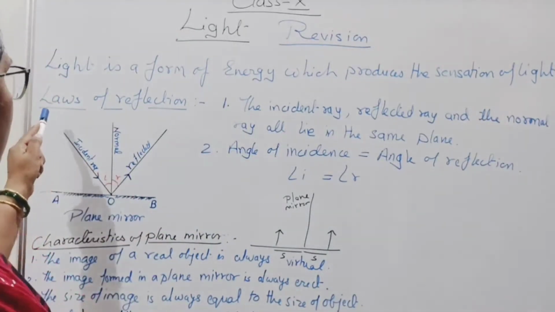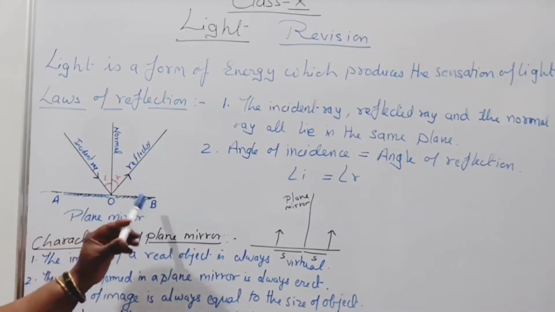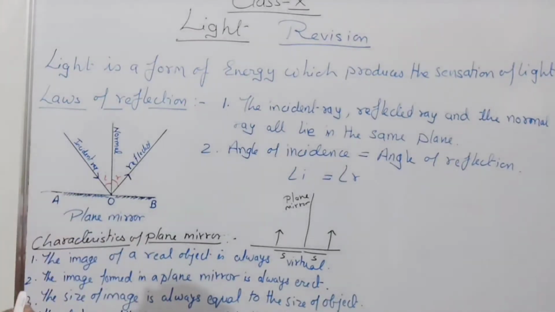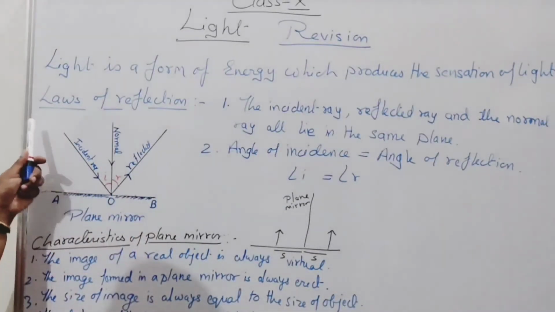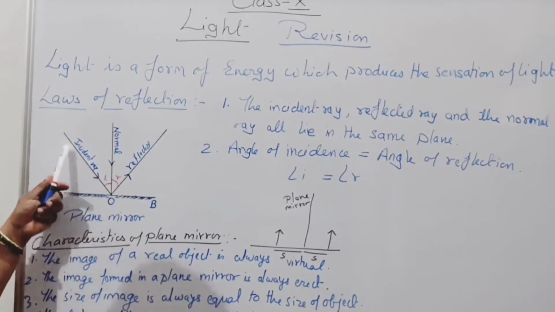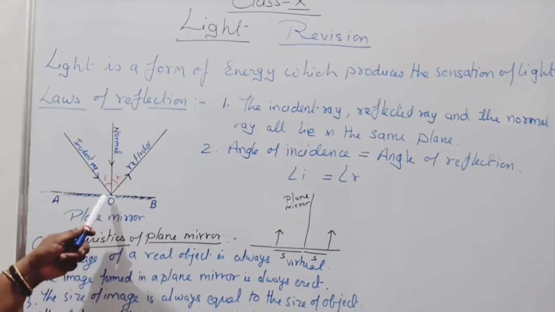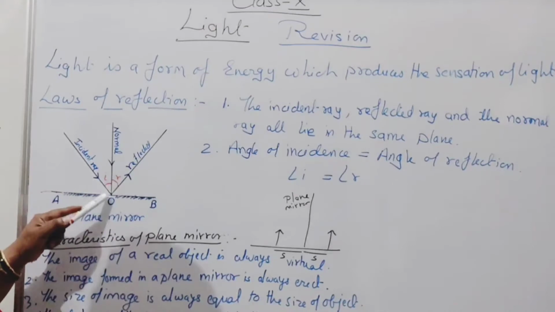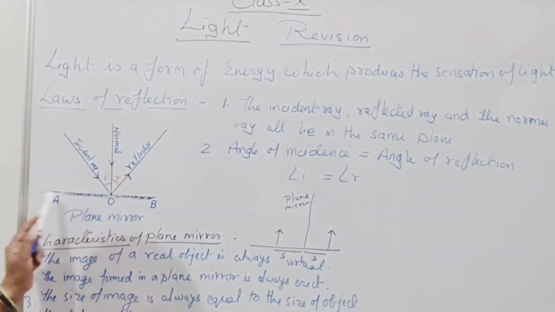So, laws of reflection. What are the laws of reflection? AB is a plane mirror. Light falling on the mirror is known as the incident ray, and it is reflected on hitting the surface of the mirror. The normal ray is at 90 degrees to the plane mirror.